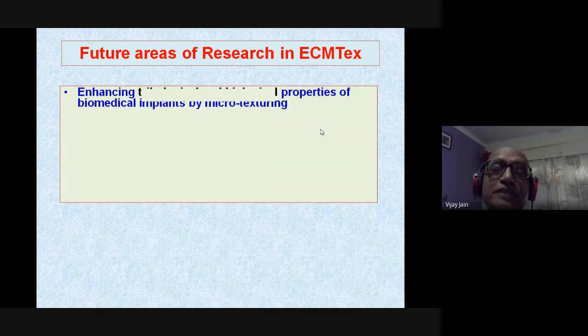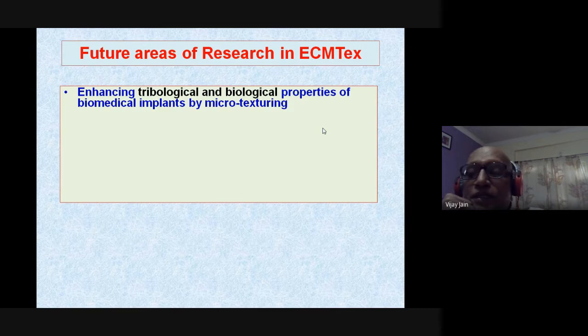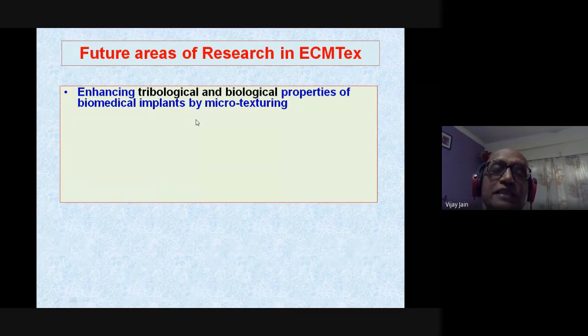Now, after this introduction to micro texturing, the question is, what are the future areas of research in electrochemical microtexturing which you can make use of? Enhancing tribological and biological properties of biomedical implants by microtexturing. I will show you different biomedical implants when discussing nano finishing.